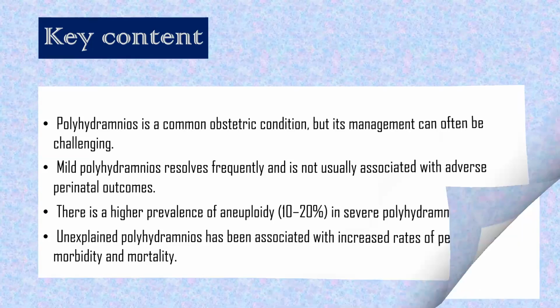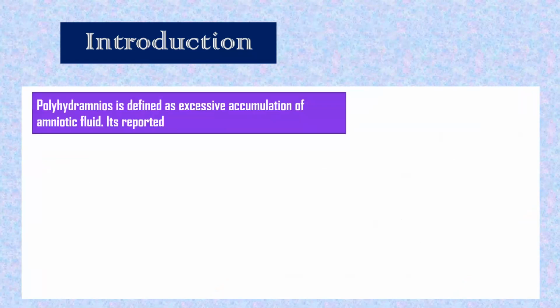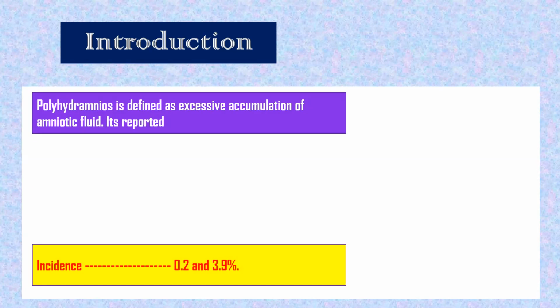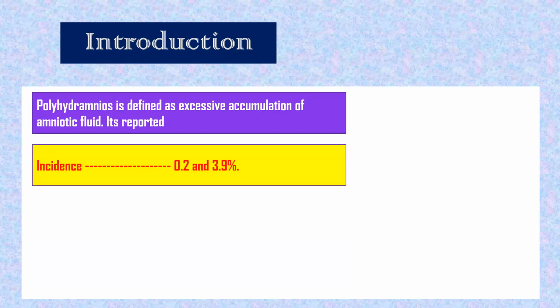Now, let us see what we are dealing with. Who will tell me what is polyhydramnios? When the amniotic fluid is more than 20 centimeter. 25 centimeter. Polyhydramnios is defined as excessive accumulation of amniotic fluid. What you said, that is correct also. That also we will see in detail. When it is excessive accumulation of amniotic fluid, and the more specific definition will come now.